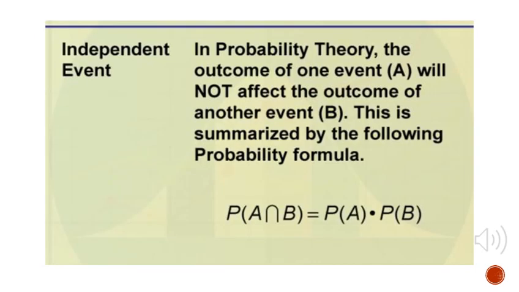Independent event: in probability theory, the outcome of one event will not affect the outcome of another event. This is called an independent event.